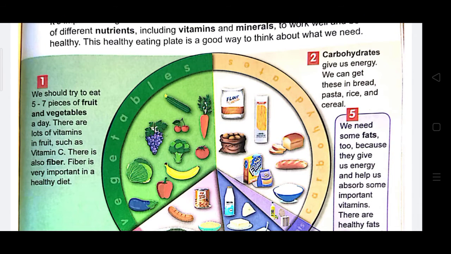Let's talk about the first one. We should try to eat 5 to 7 pieces of fruit and vegetables a day. There are lots of vitamins in fruit, such as vitamin C. There is also fiber. Fiber is very important in healthy diet. Number 2, carbohydrates give us energy. We can get these in bread, pasta, rice, and cereal.